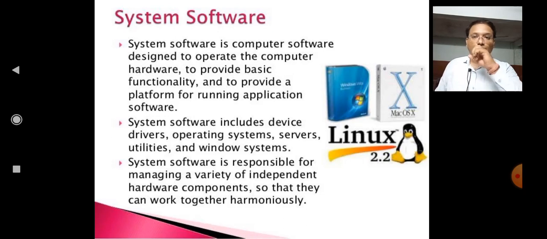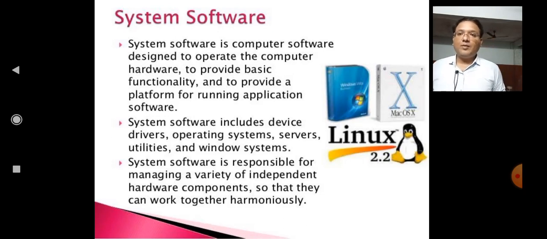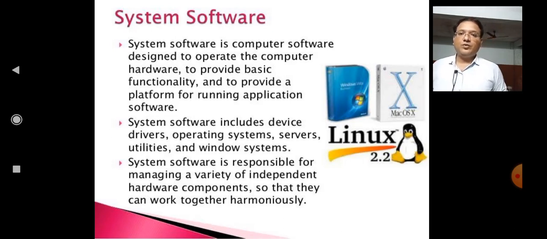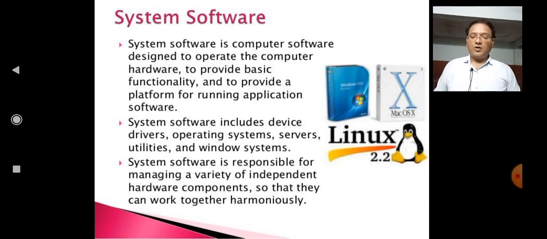System software is computer software designed to operate the computer hardware, to provide basic functionality and to provide a platform for running application software. System software includes device drivers, operating systems, servers, utilities and windowing systems.